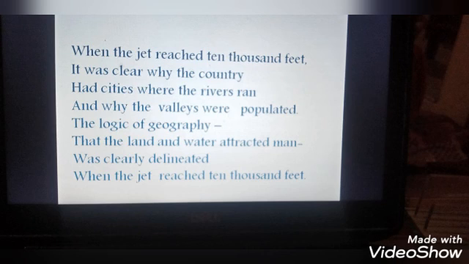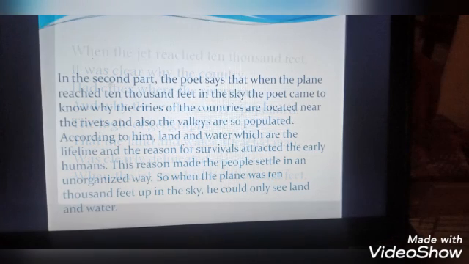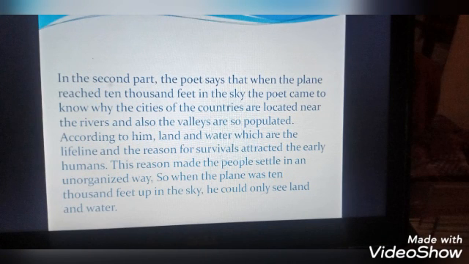So now his doubts are cleared. In the previous stanza, he said that the whole city or the whole country is unplanned. So now he is saying that he could see why his country is so, why there is thick population in some areas. Some areas are totally deserted and some areas are thickly populated. So he is having such a doubt.